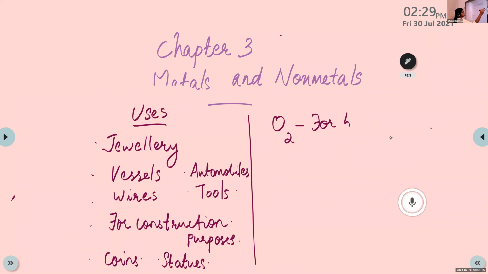Then what's the purpose of this nitrogen? Used by plants. Yes, very good. Used in fertilizers.